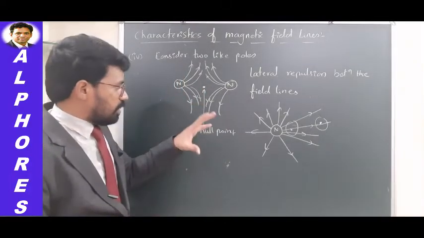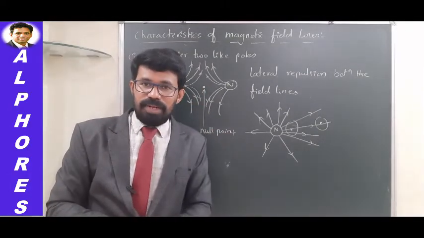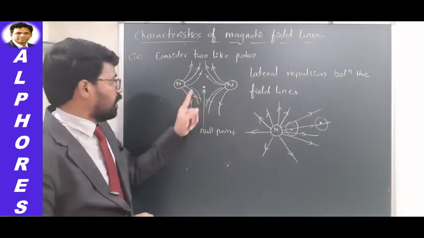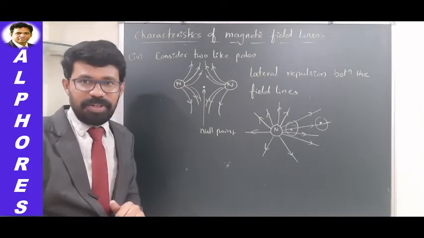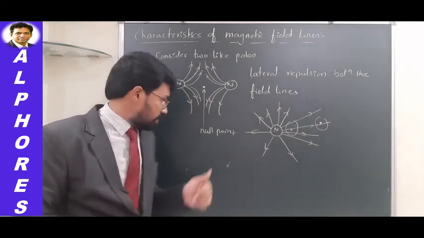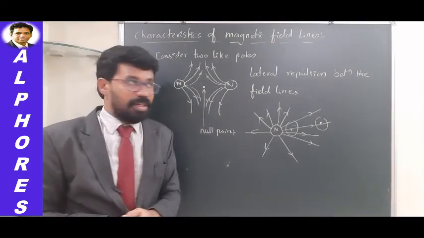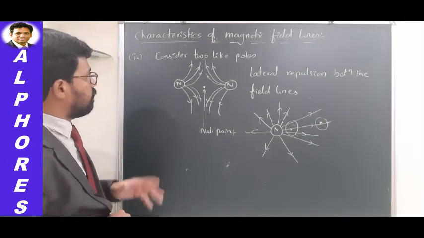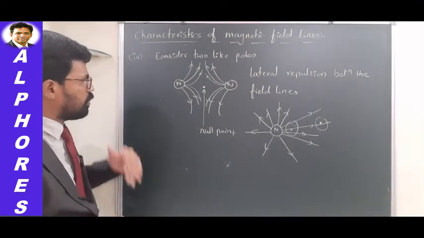So that's how you can also talk about the magnetic field strength. Particularly between these two like poles, you can have one point where the magnetic field strength is completely zero. That's what we call a null point, isn't it? So these are certain characteristics. We can talk about a few more points here.